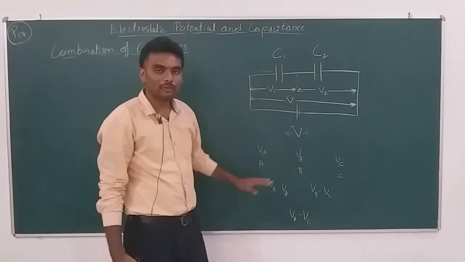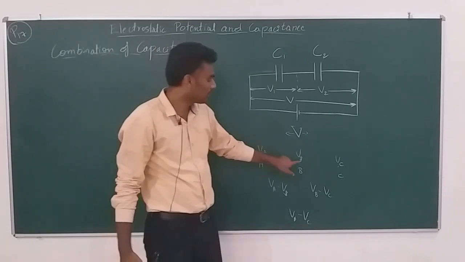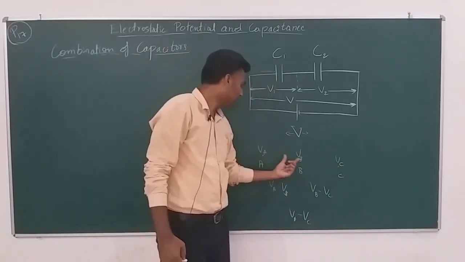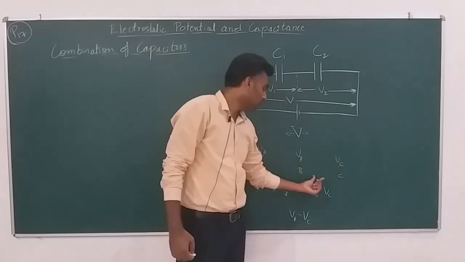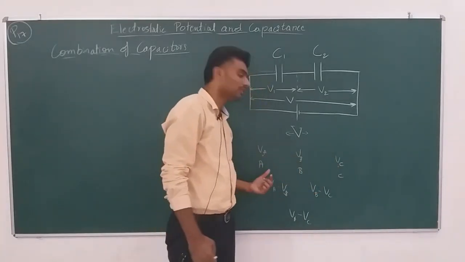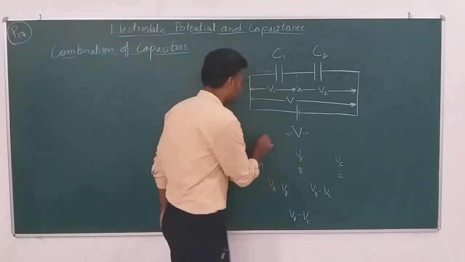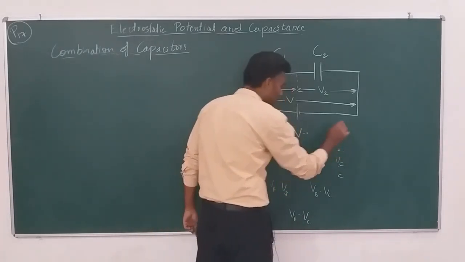You can put a numerical value, say 5 volt, 3 volt, 2 volt.